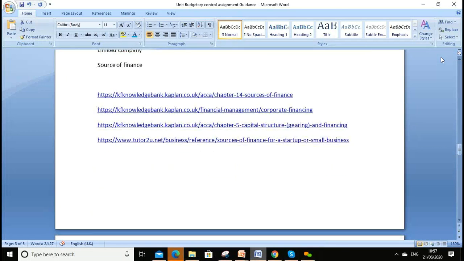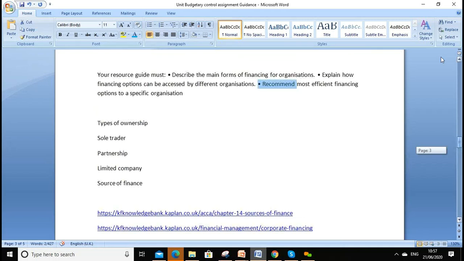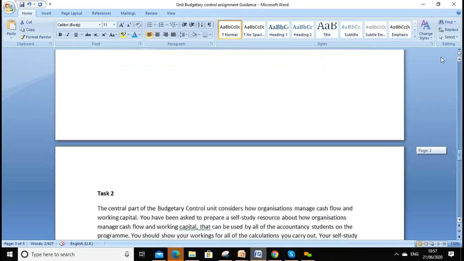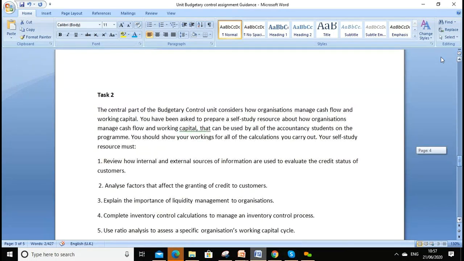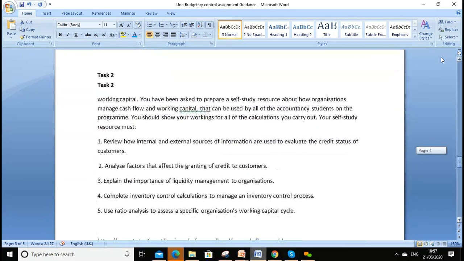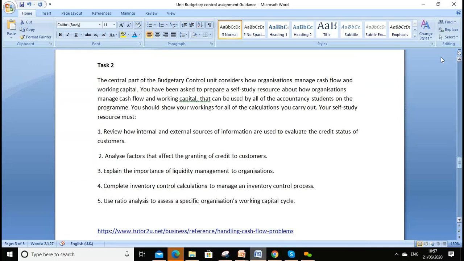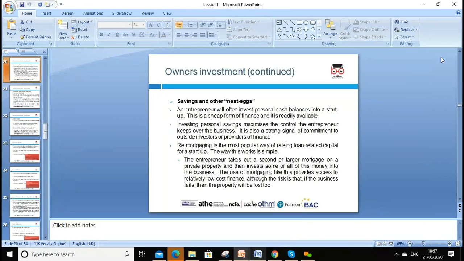So please follow lesson 1. I copied the link for you, with a lot of examples there. Those will help you to address this task, and with those resources you can discuss the advantages and disadvantages of different sources of finance. Please go through it. Next, we can look at task 2. Task 2, you explain and review the internal and external sources of information. We need to look at credit management and analyse credit, and I copied the link for you as well.